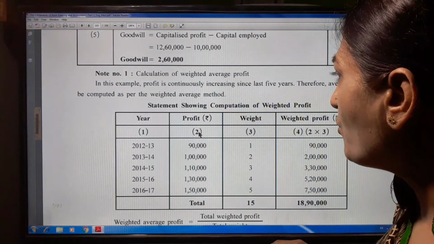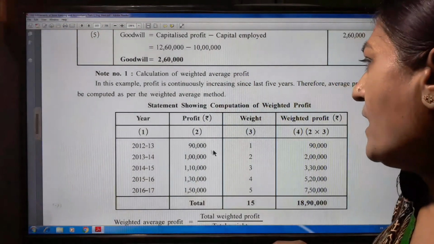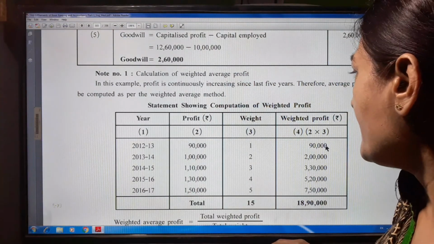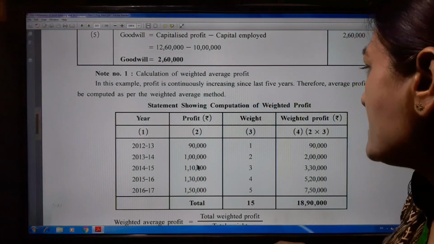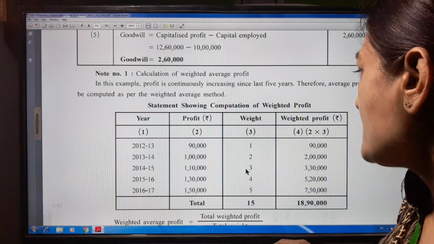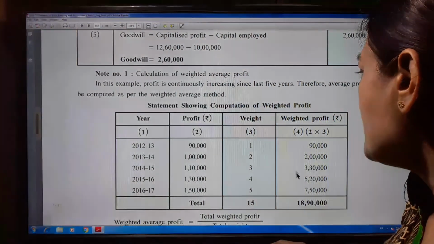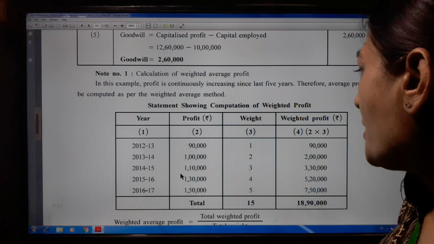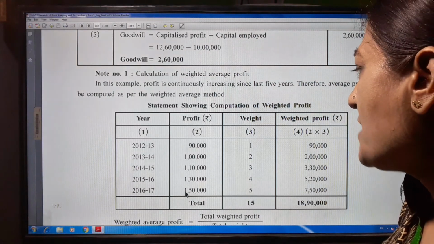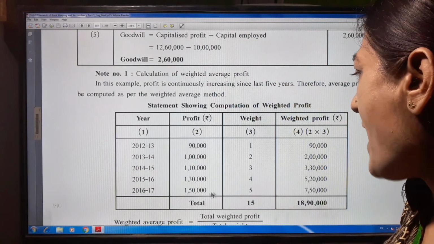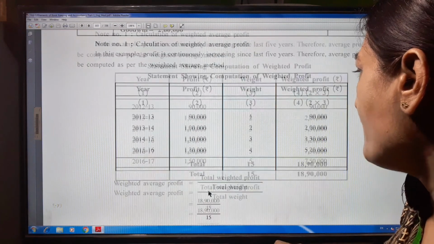Now column number 2 into column number 3. 90 ones are 90,000; 1 two is 2 and afterward 5 zeros means 2 lakh; 11 threes are 33 and 4 zeros means 3 lakh 30,000; 13 fours are 52 and 4 zeros means 5 lakh 20,000; 15 fives are 75 and 4 zeros means 7 lakh 50,000.